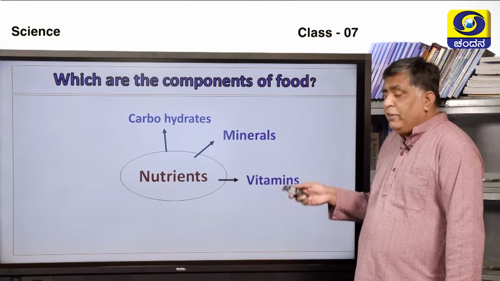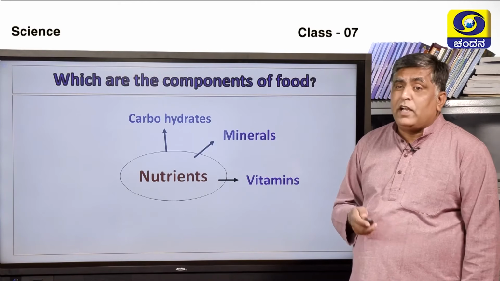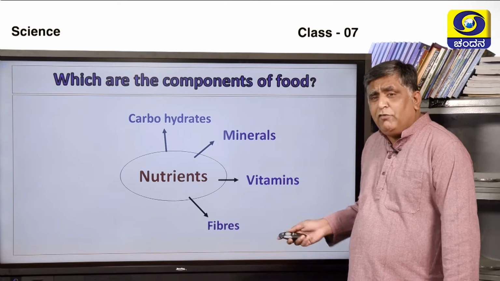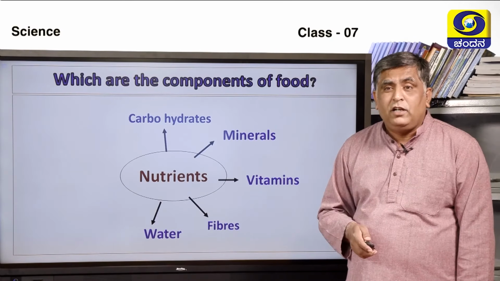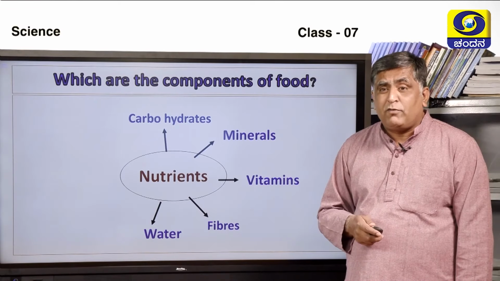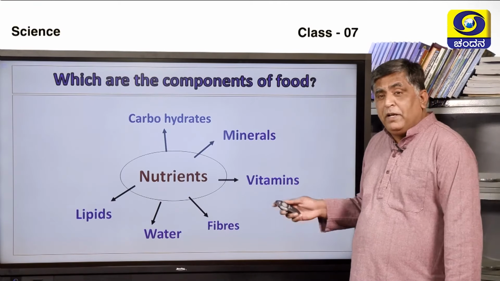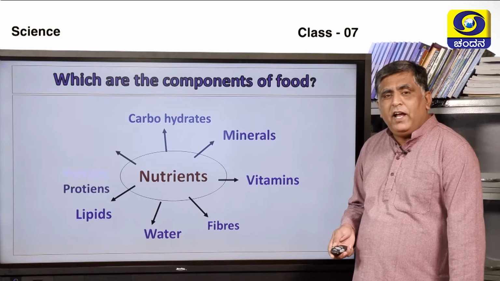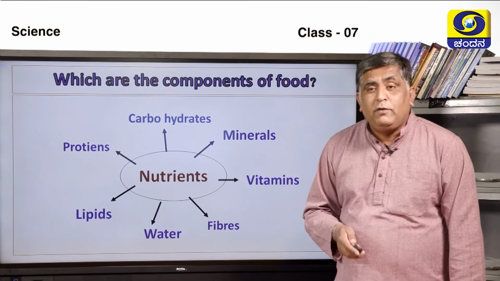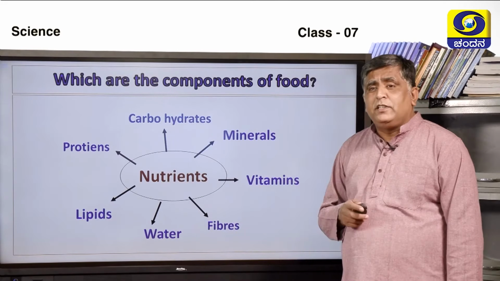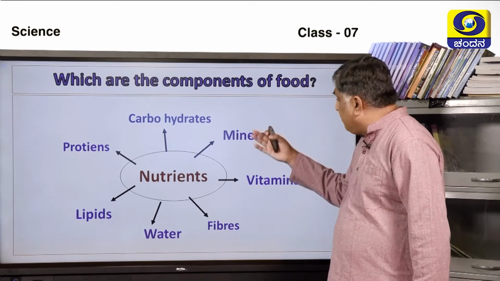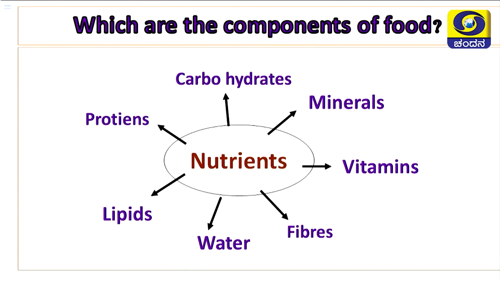Then we have vitamins, mainly responsible for taking care of our health. Then we have fibers, which help in the process of digestion. Then we have water. Water is highly essential, and we have to drink at least 6 liters of water per day. Then we have lipids, which also give us energy. Then we have proteins. Proteins are very helpful to us in the growth of the body. So these are all the nutrients which are present in the food. Now we cannot take carbohydrate, minerals, vitamins, fibers, water separately. So what we will do, we will take a balanced diet which contains all these food ingredients and components.